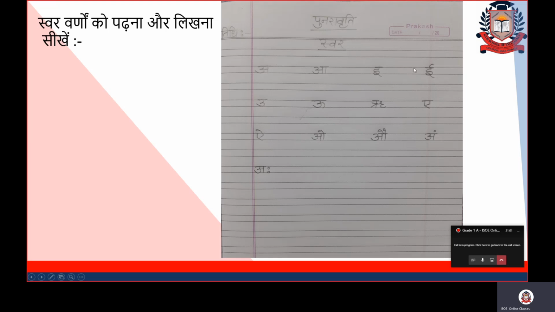Letters should not be very close to each other. Fine, children? And there should be a gap between the letters. There should be neatness in the letters when you are writing. That is most important, and you are learning it in Hindi in grade 1 itself. Fine? After badi E, you will write another letter, U.